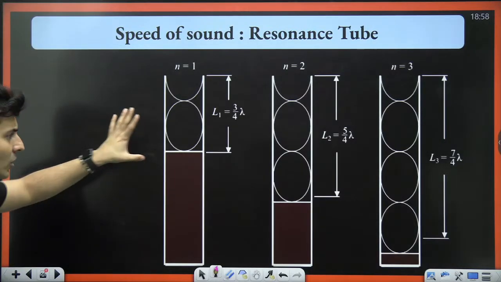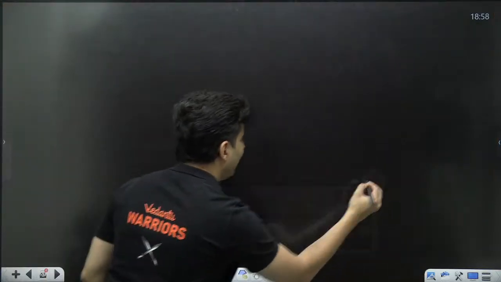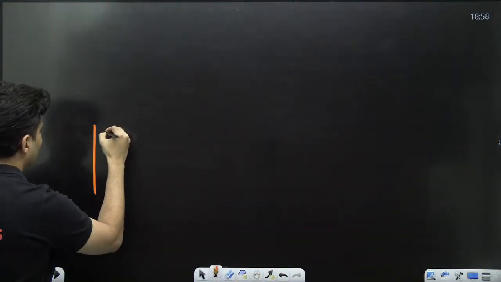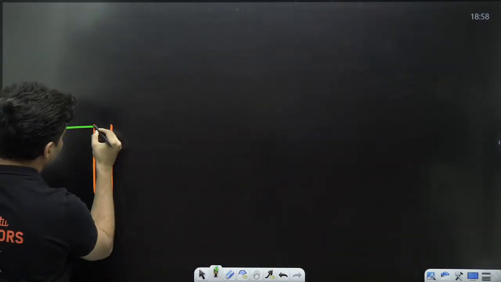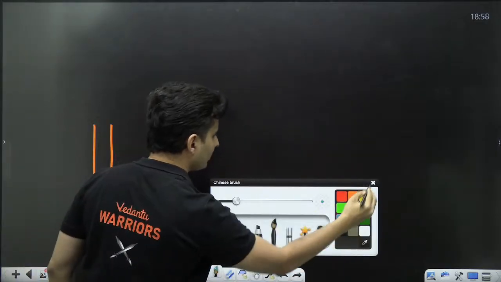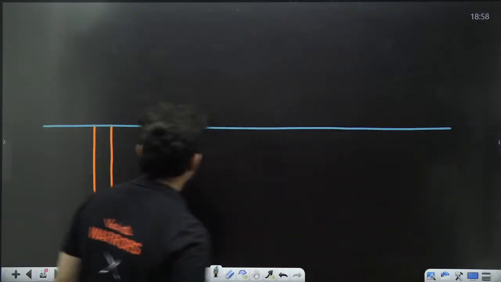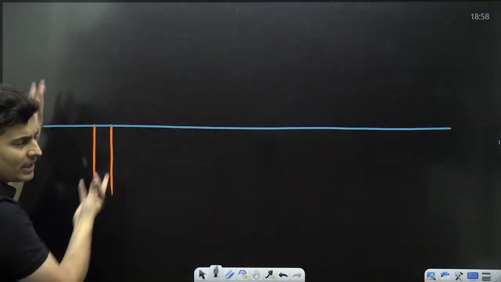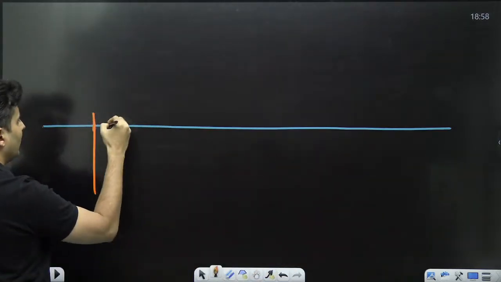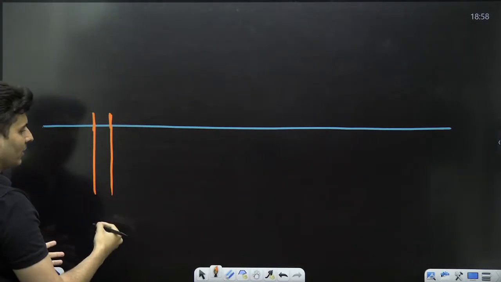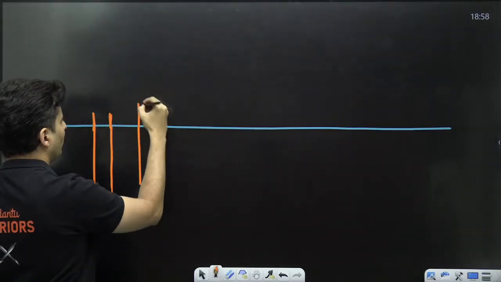Now understand how this works. I am going to draw it for you rather than showing you ready-made diagrams. When the pipe is completely immersed in the liquid, let me show the liquid level like this. You hit the tuning fork, you will not hear anything, there will be no resonance. So you slowly take the pipe out of the water. You might not hear resonance. As you take it out more,